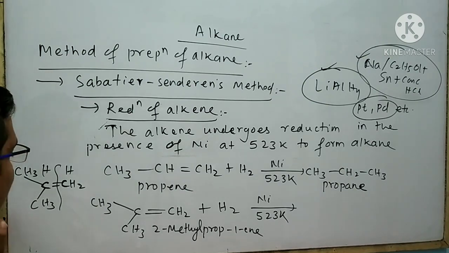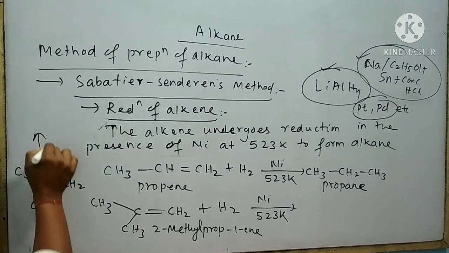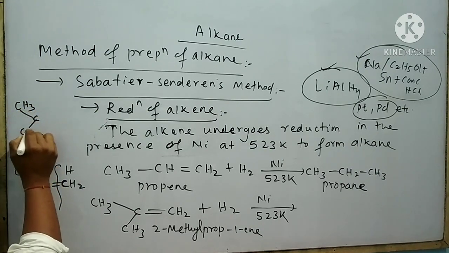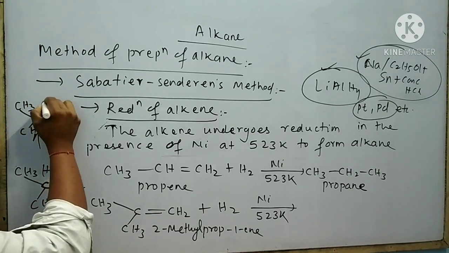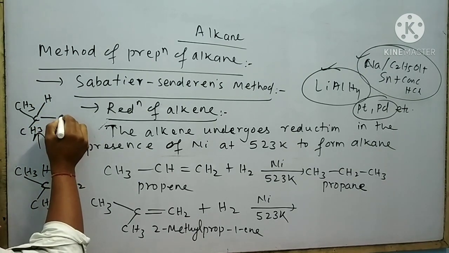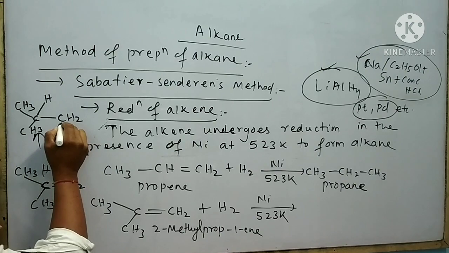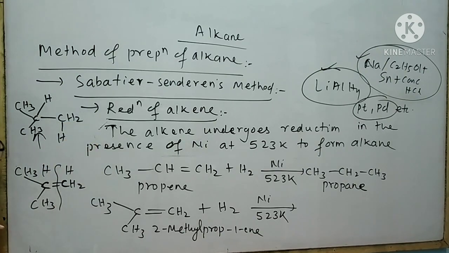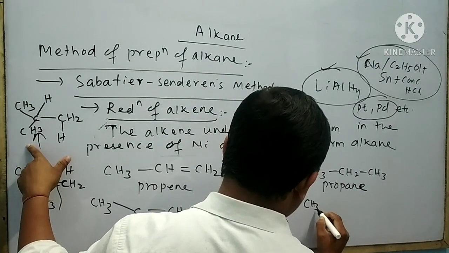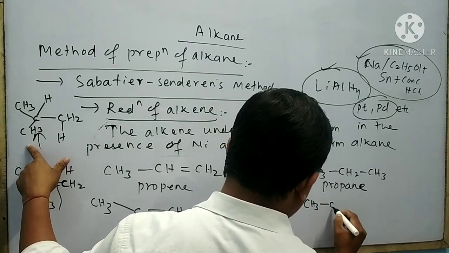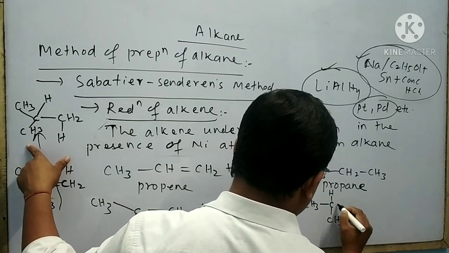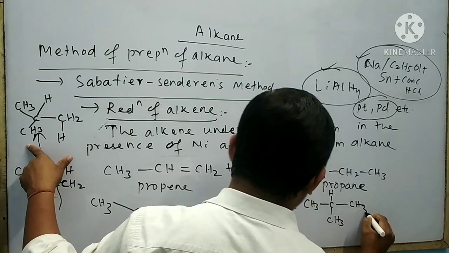As a result, what will happen? The product is CH3-C(CH3)H-CH3, that is, CH3-CH(CH3)-CH3.